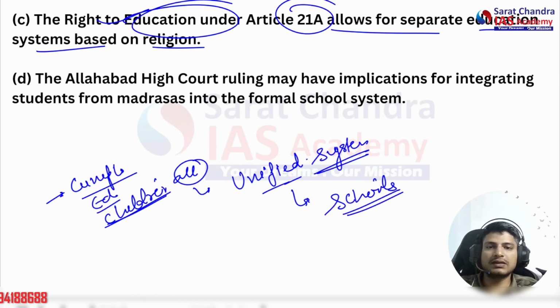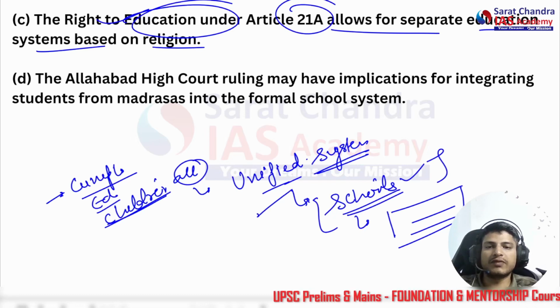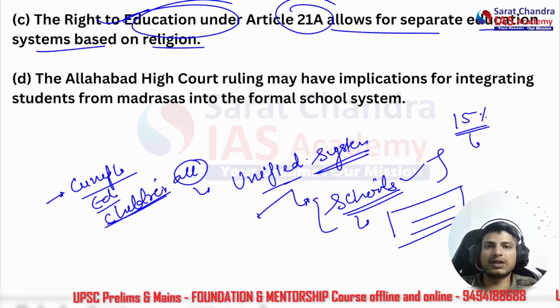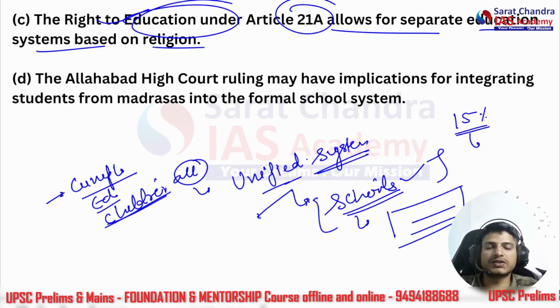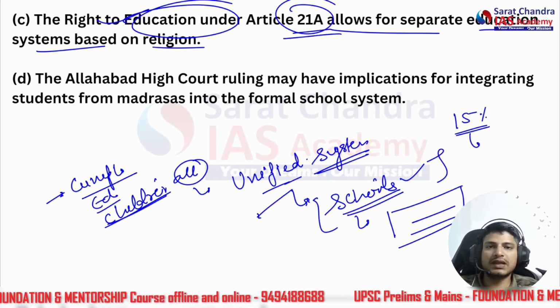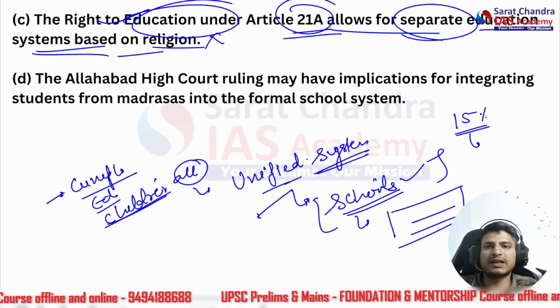After clearing the RTE or schools, the government should also have data on how many students were enrolled. This will generally be operated by government schools or by private schools in some seats. Let's say 15% of seats in a private school are reserved for students who come under the Right to Education Act. All right, so do we see that Article 21A allows for a separate educational system? This is not likely correct.